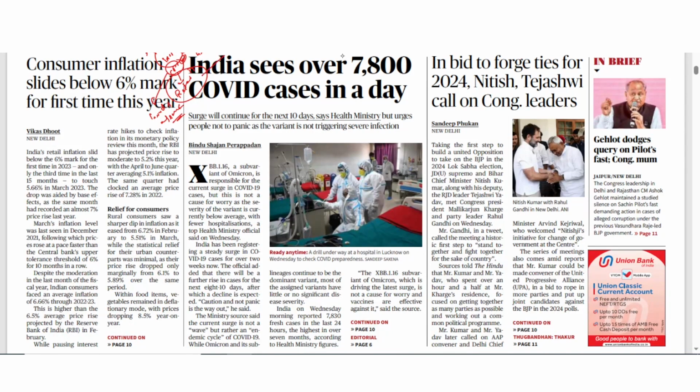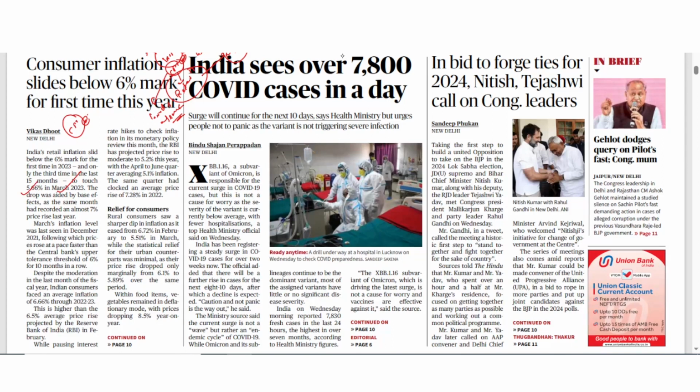Okay. So CPI is released by National Statistics Office which comes under Ministry of Statistics and Program Implementation, and WPI is released by the Economic Advisor under the Union Ministry of Commerce and Industry. So these are some of the differences between WPI and CPI. उसके बाद अगर हम CPI की बात करें तो it is CPI based on which the RBI decides its monetary policy. So Reserve Bank of India जो रेपो रेट ऊपर नीचे करती है it is based on CPI not WPI. So now let's see what is the CPI for March 2023.